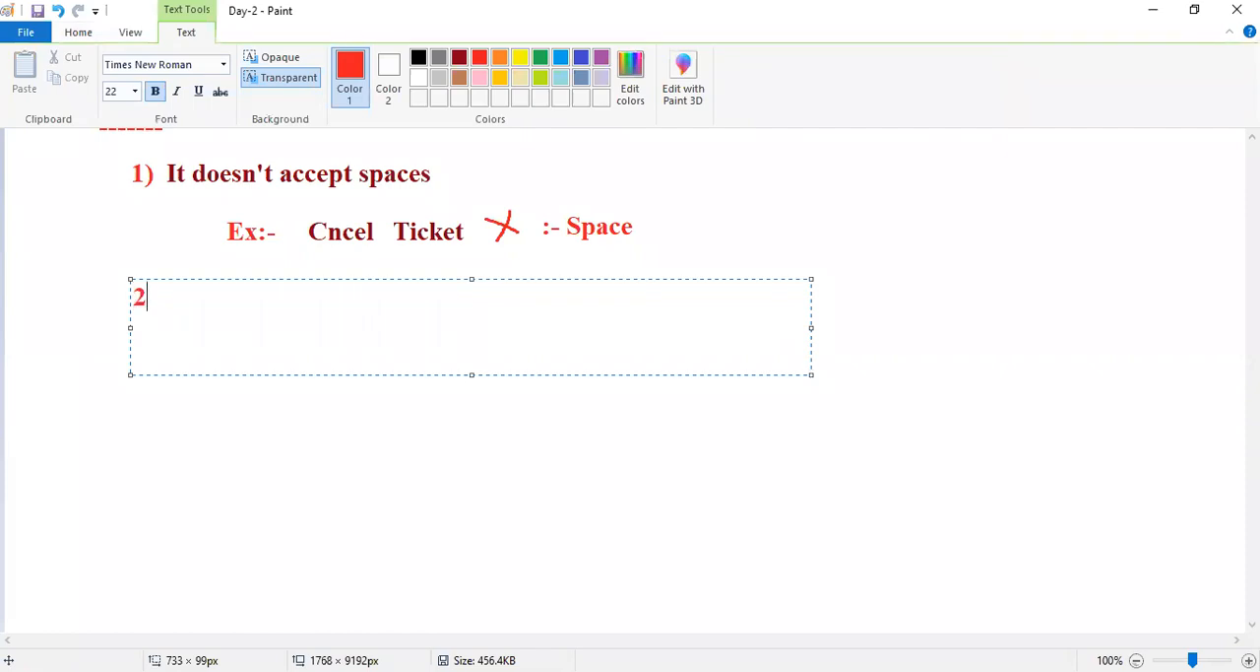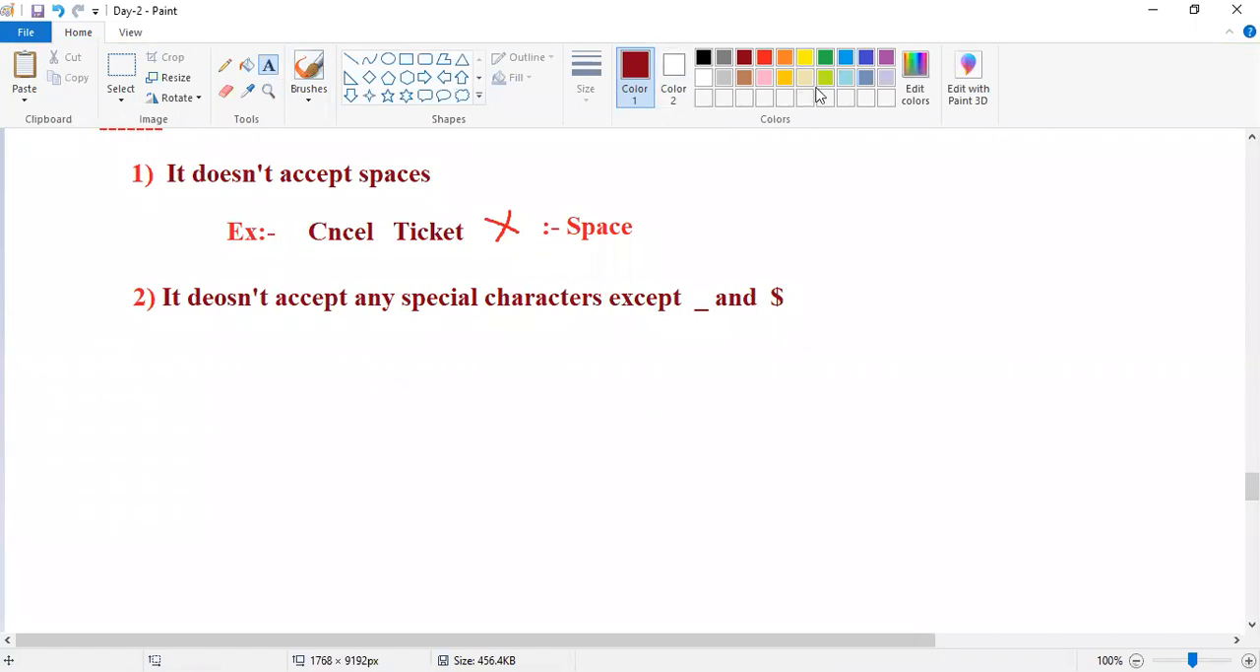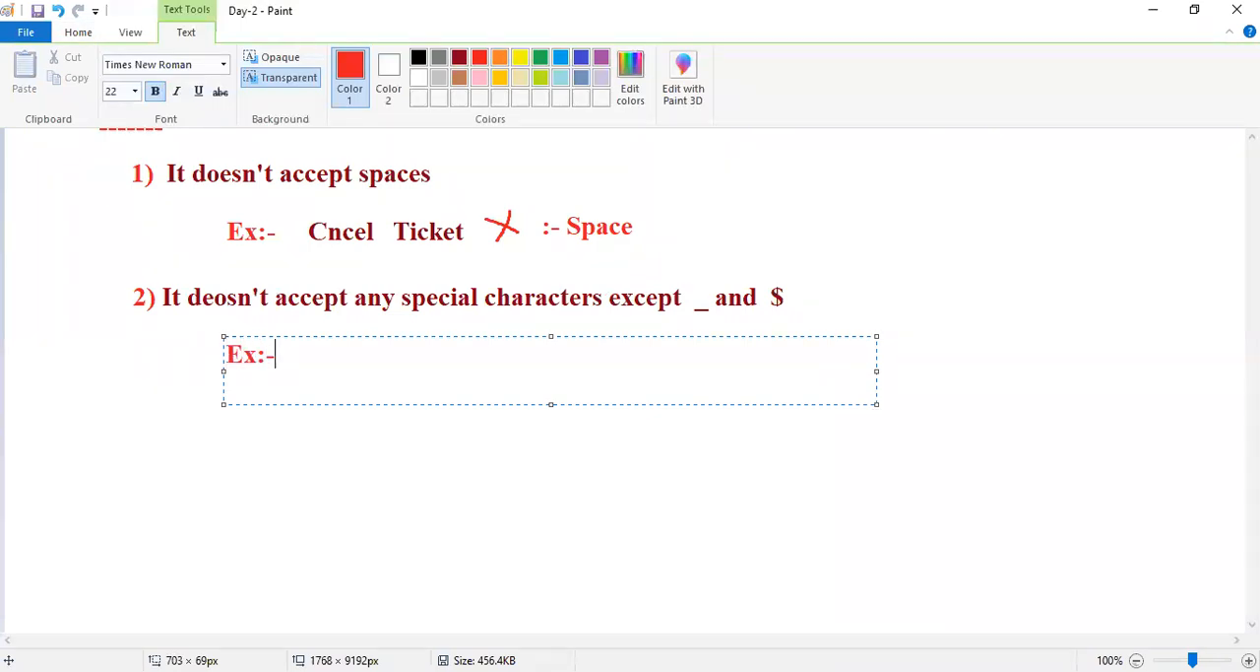Rule number 2. What is rule number 2? It doesn't accept any special characters except underscore and dollar. Except underscore and dollar, you are not supposed to use any other special characters, guys. You are not supposed to mention any other symbols.